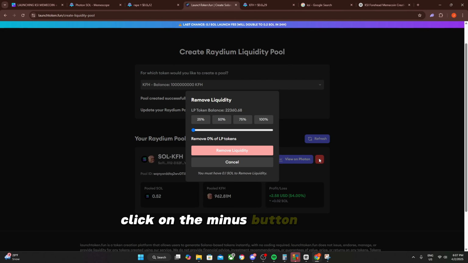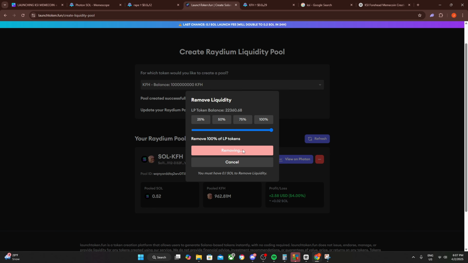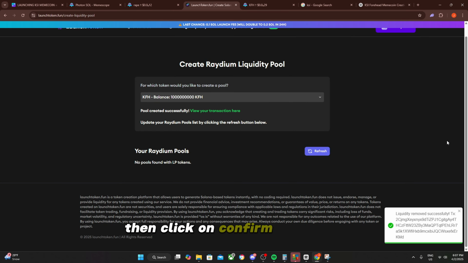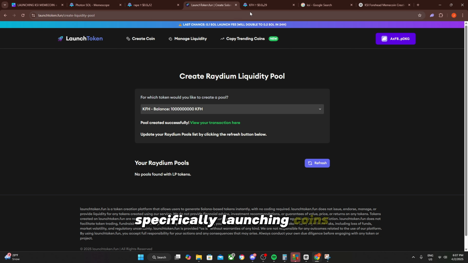Click on the minus button. Do 100%. Remove liquidity. Then click on confirm, and boom, you just removed the liquidity. And that's how you make a shit ton of money off launching meme coins, specifically launching coins around celebrities.